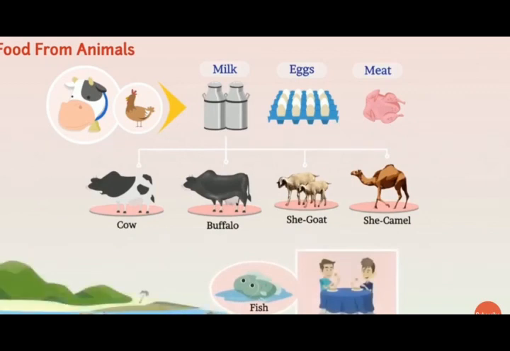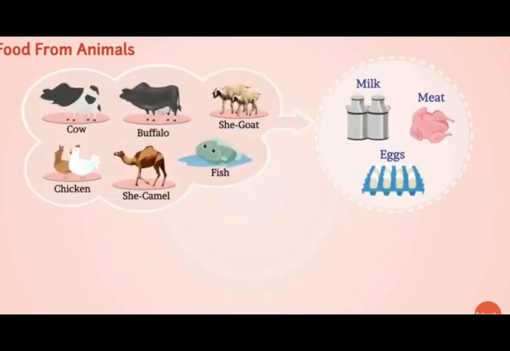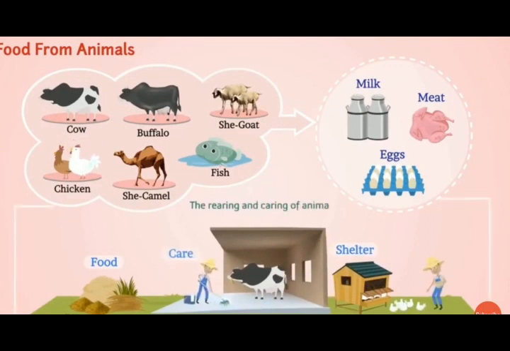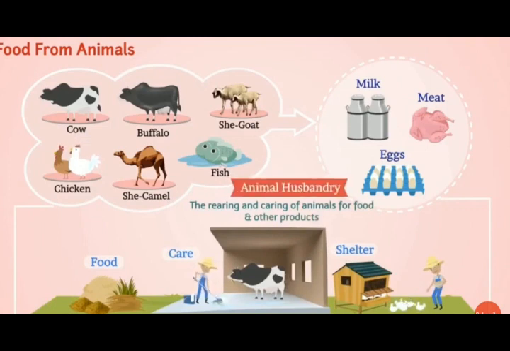In order to get these various types of food from these animals, we need to provide food, special care and shelter to these animals. The caring and rearing of these animals for food and other products is known as animal husbandry.